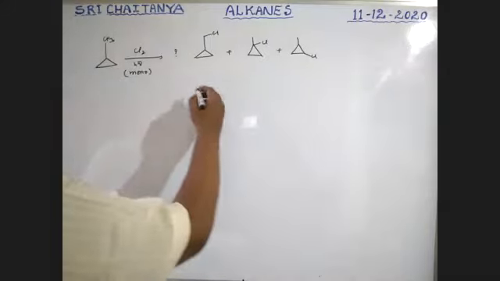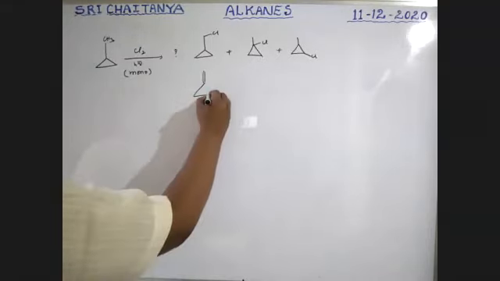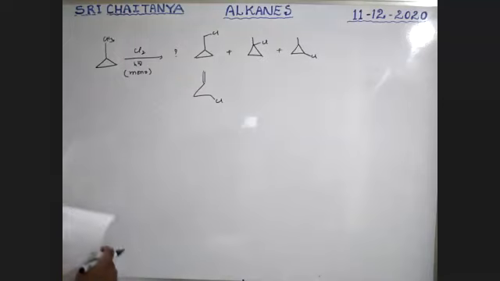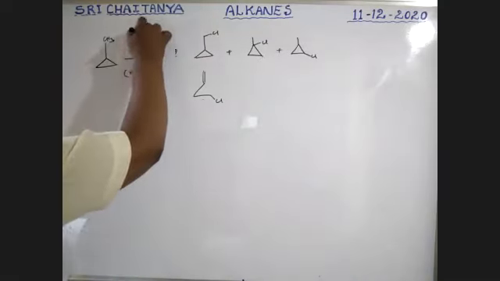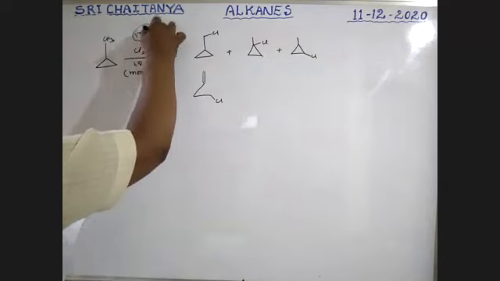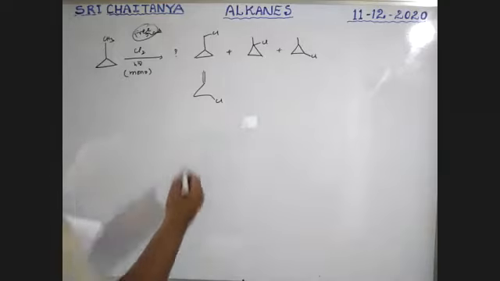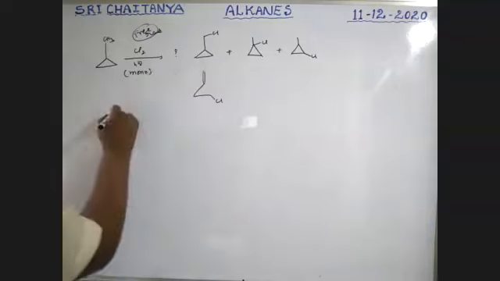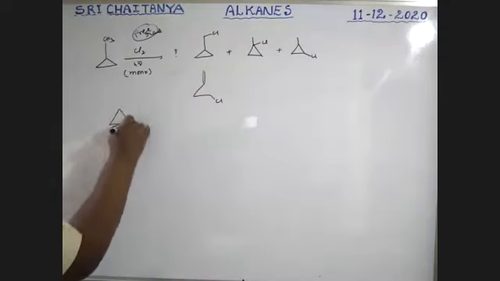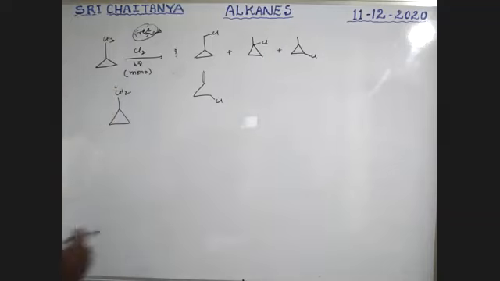Resonance structure, this chlorination product is also possible, boys. Why, sir? How? Because it is a free radical substitution. During this, see here, first of all this is the radical, and this radical is involved in resonance.